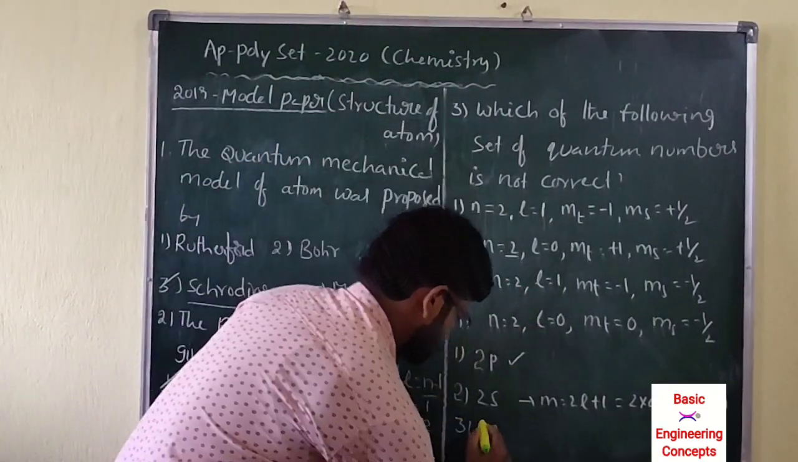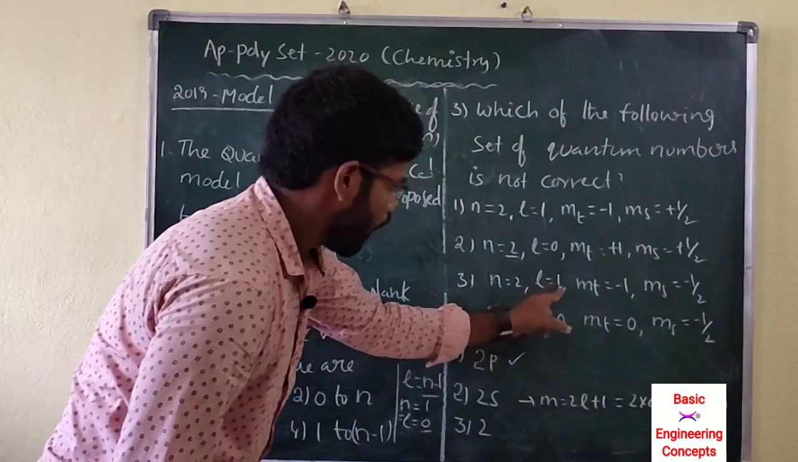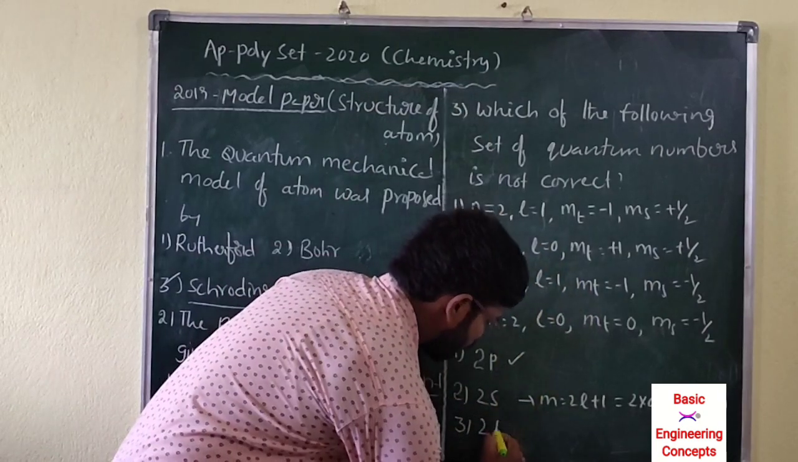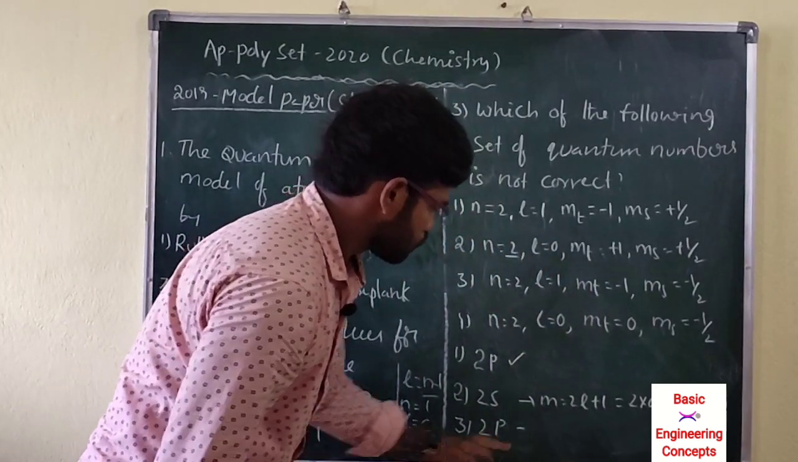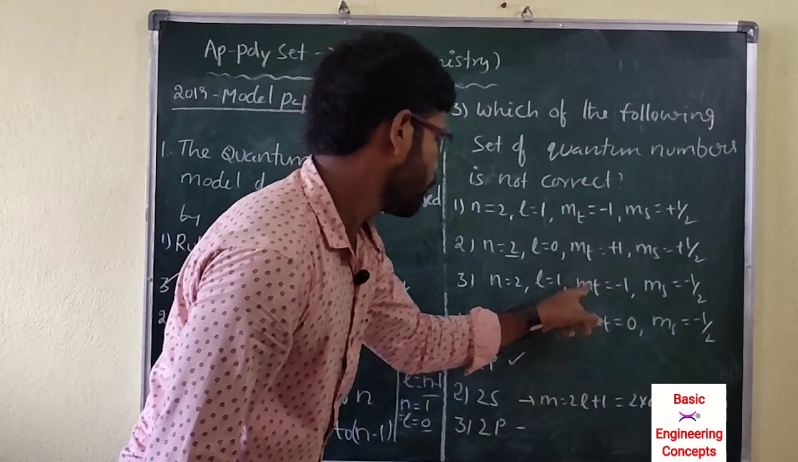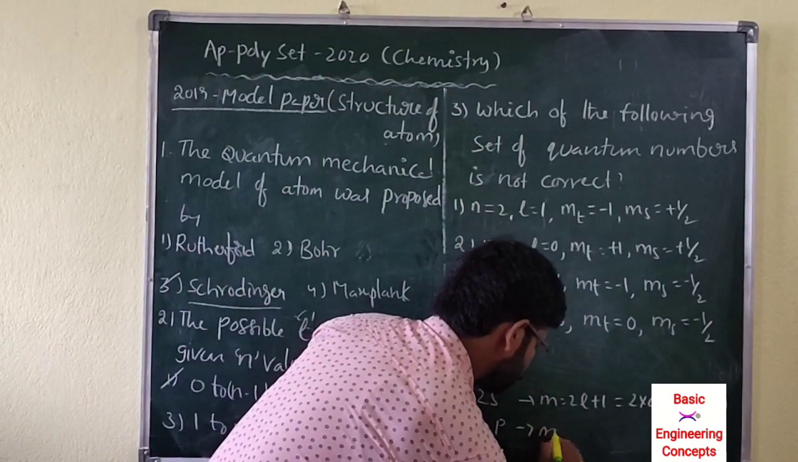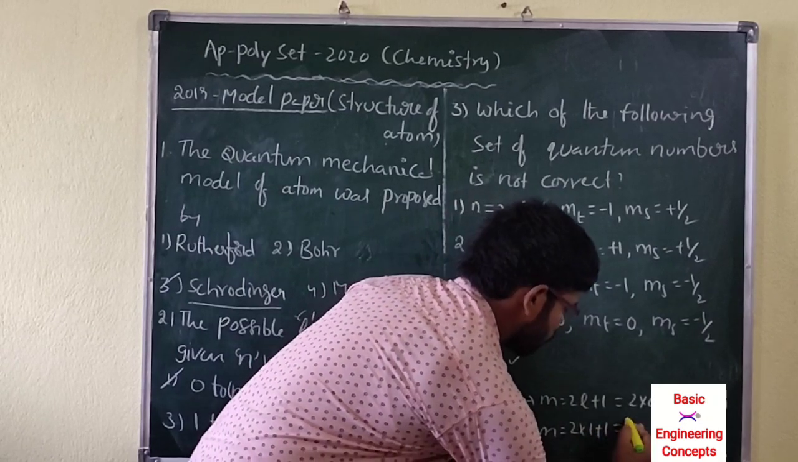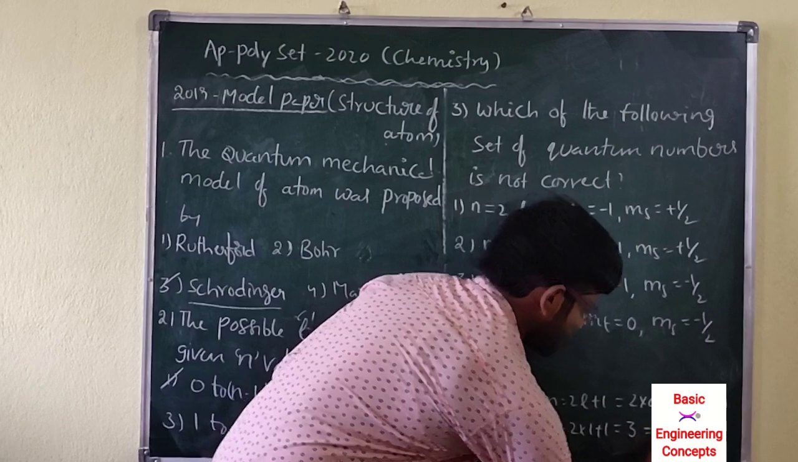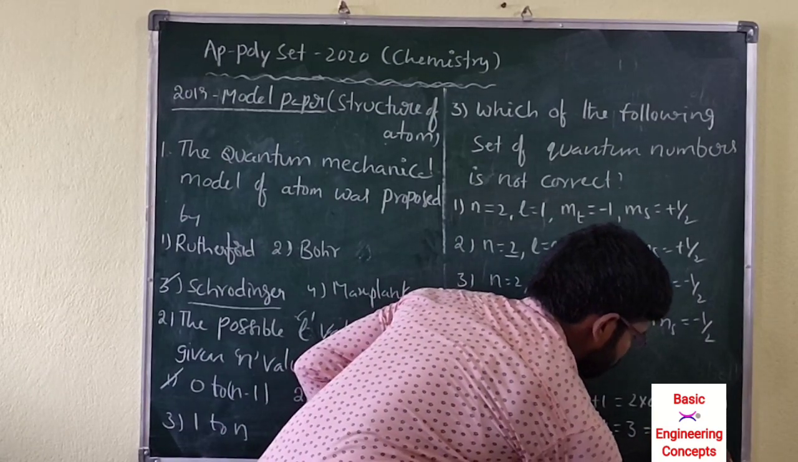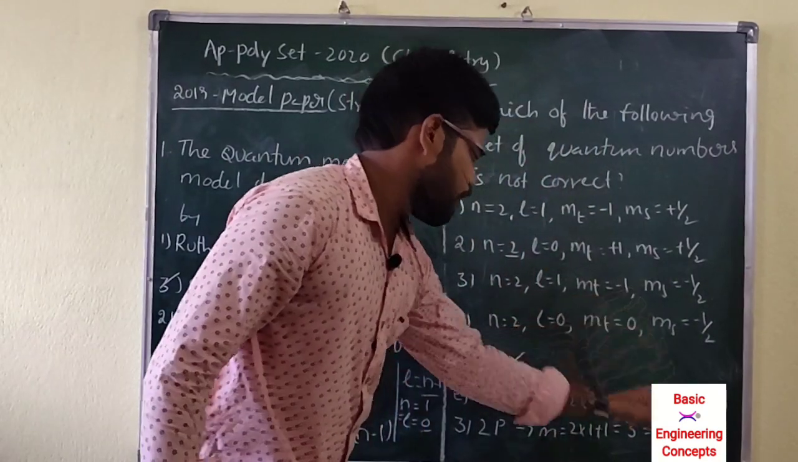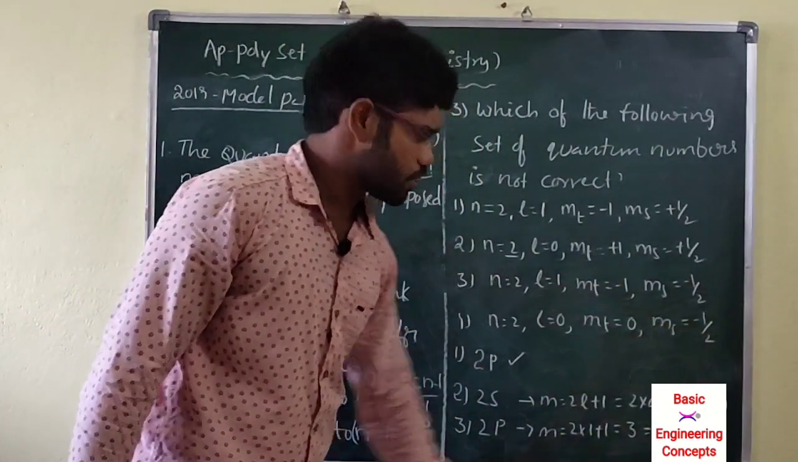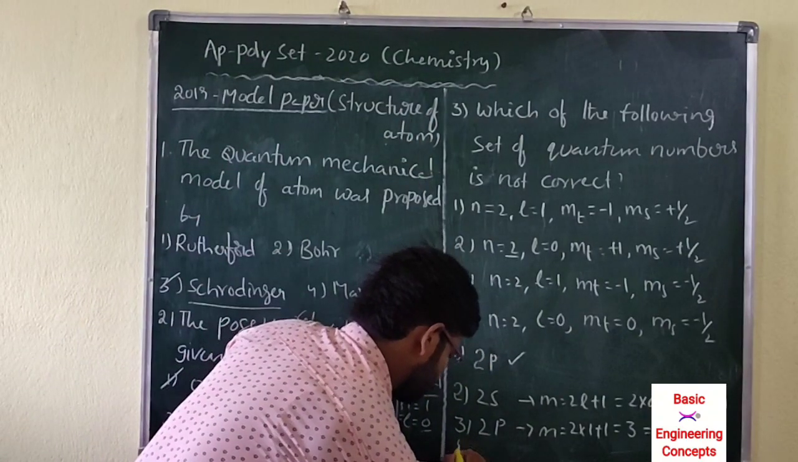Third option, you can check. n equal to 2 is the principal quantum number. L value 1 means it is the p orbital. So here 2p orbital, m values 2 into 1 plus 1, so maximum 3 values are there: minus 1, 0, plus 1. So m value minus 1 is the correct option. The spin also is correct.